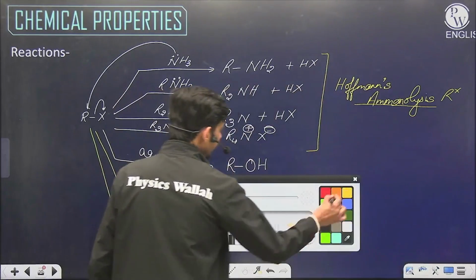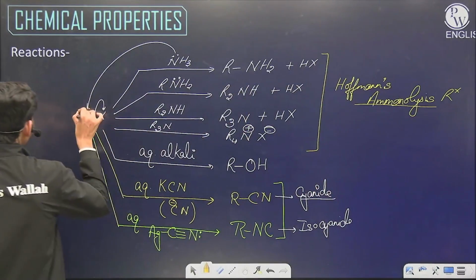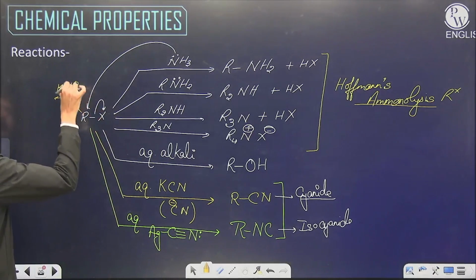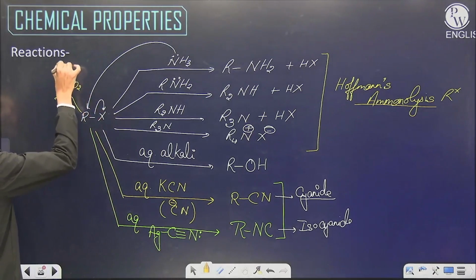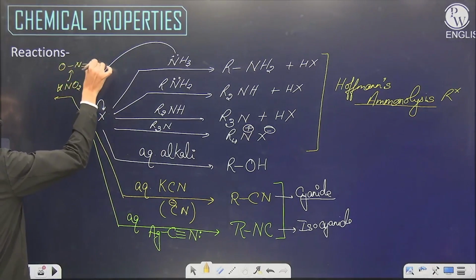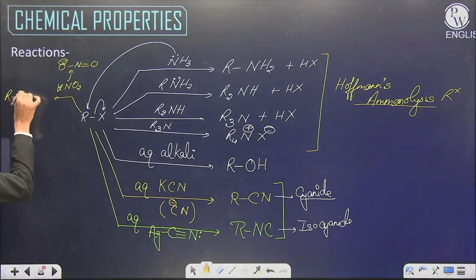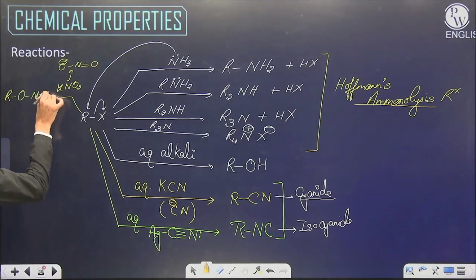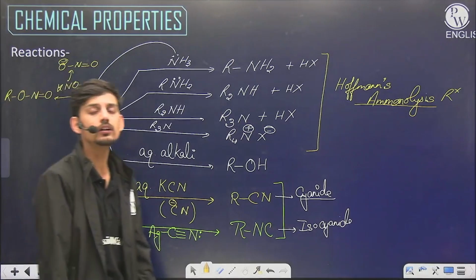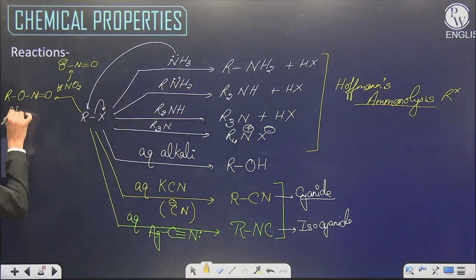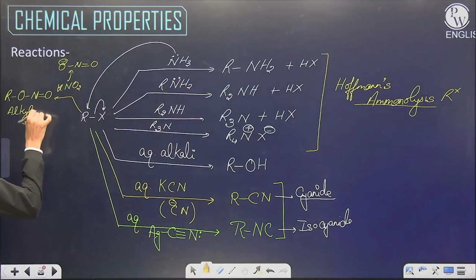Similar thing occurs if we make it react with KNO2. So this KNO2 is again ionic, having ONO minus ion. Again negative O is a powerful nucleophile, so it will form R-O-N double bond O, alkyl nitrite.